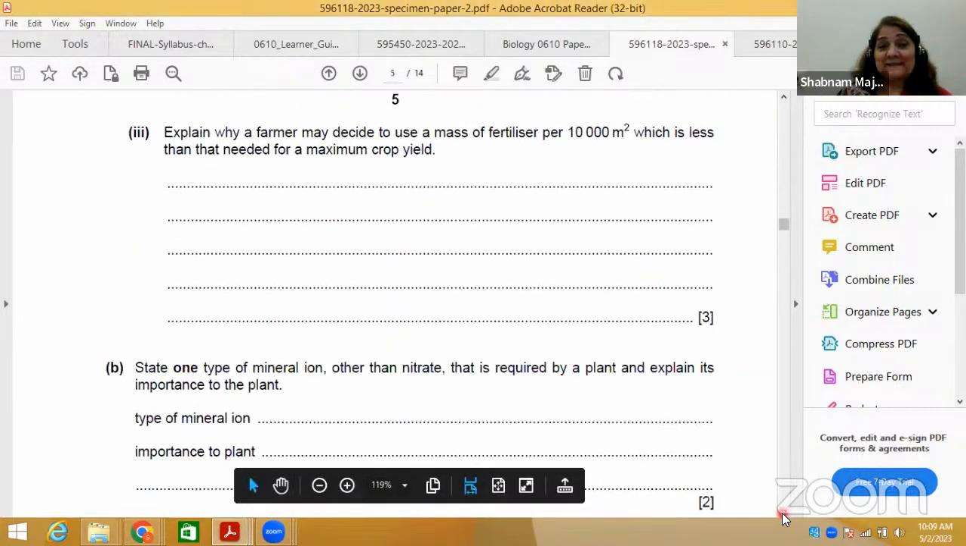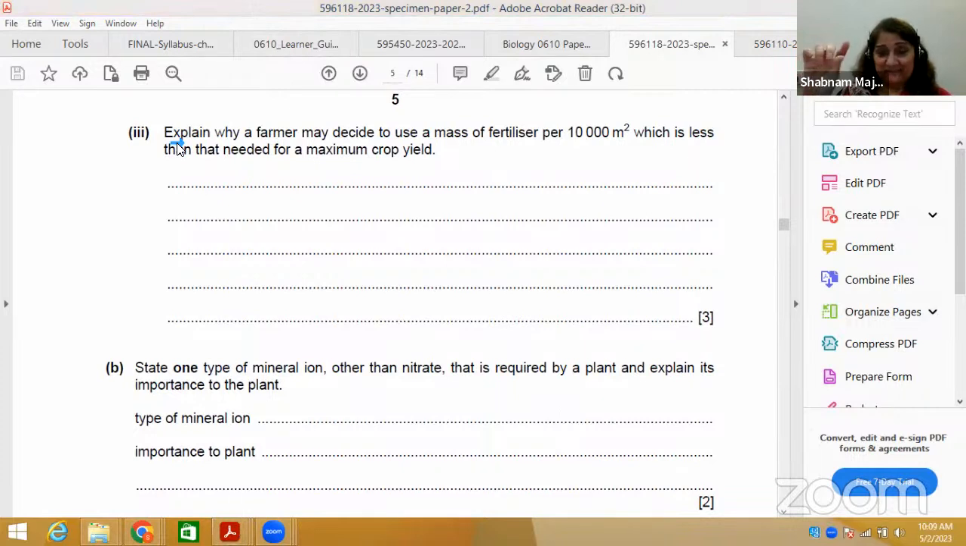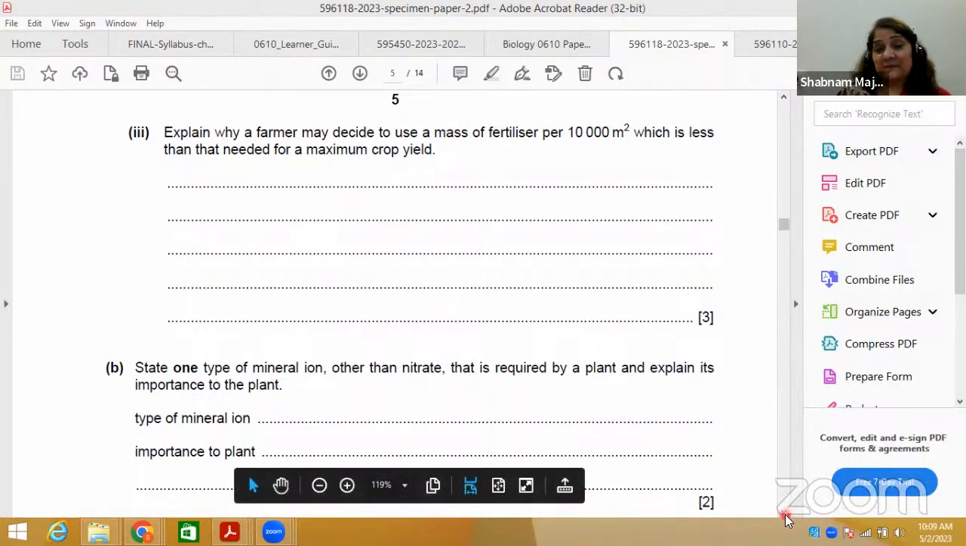The next part has a different command word, explain. Explain means asking for a reason. Why a farmer may decide to use a mass of fertilizer per 10,000 meters square which is less than that needed for a maximum crop yield. So you have to give a reason for it. Okay? I'm not telling you the answer right now. I'll discuss the mark scheme as well.